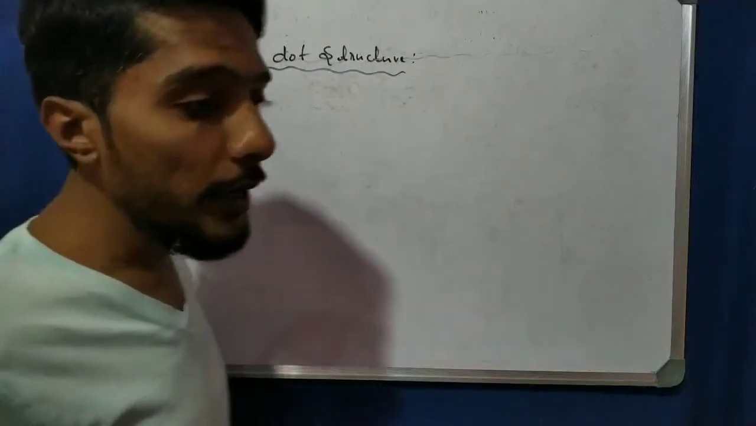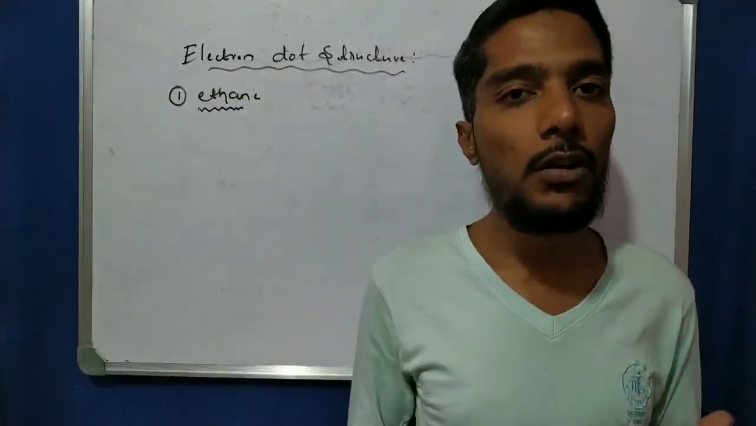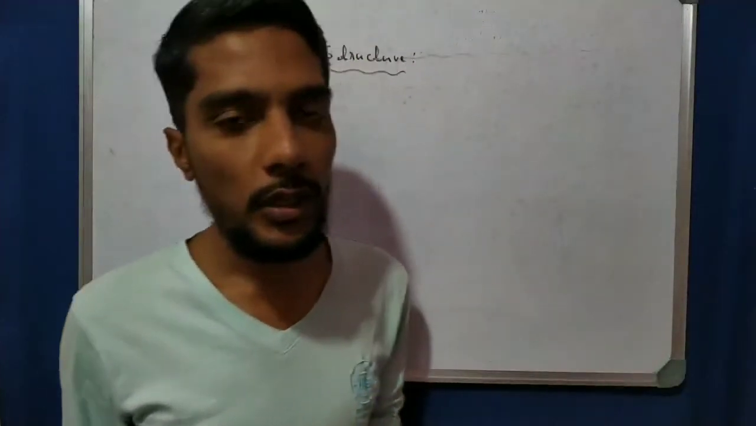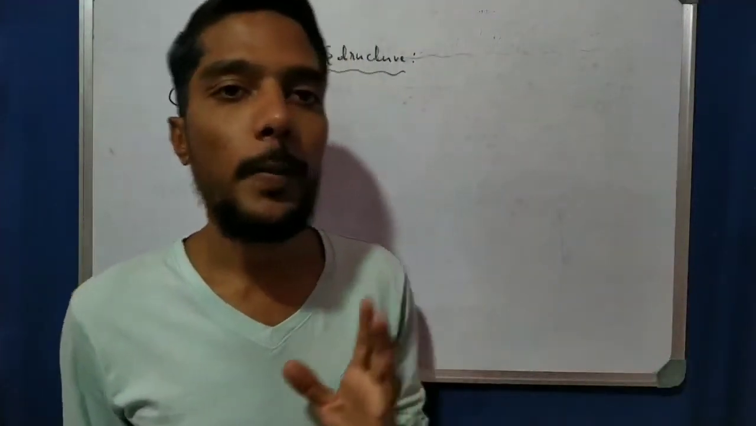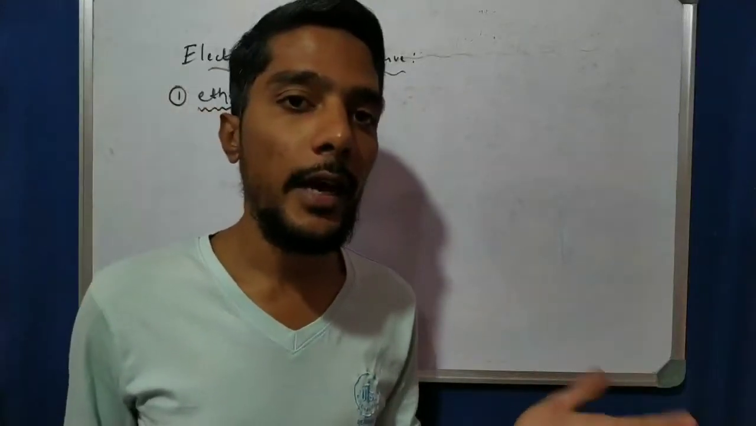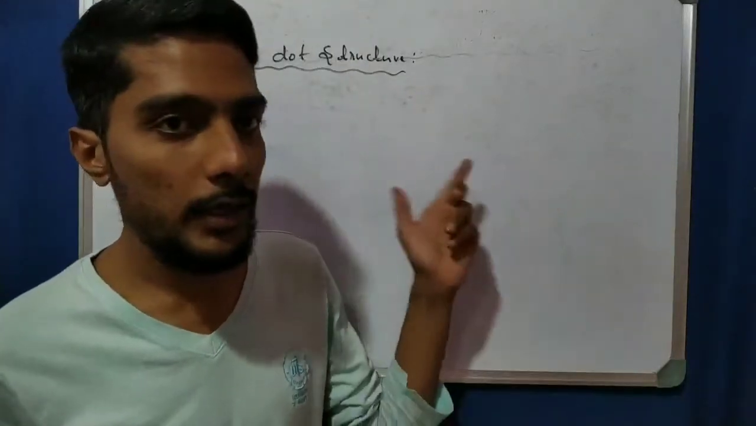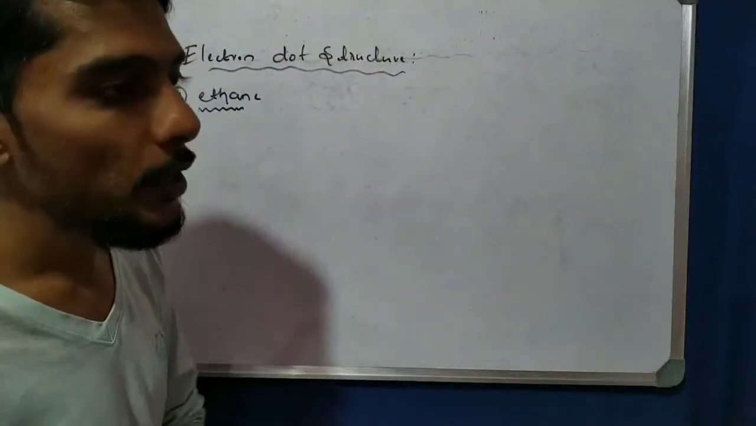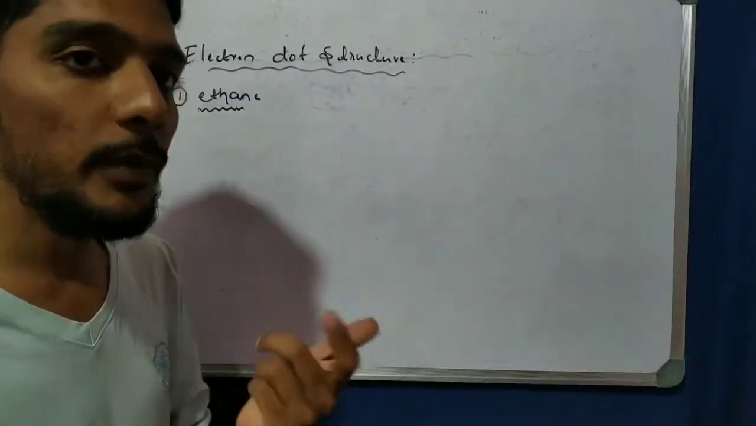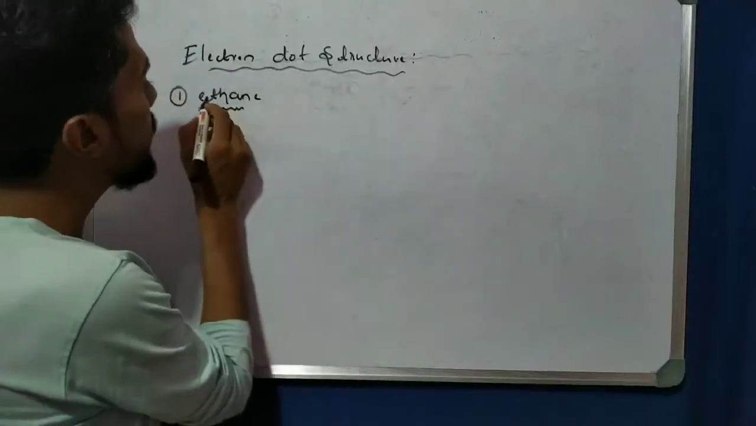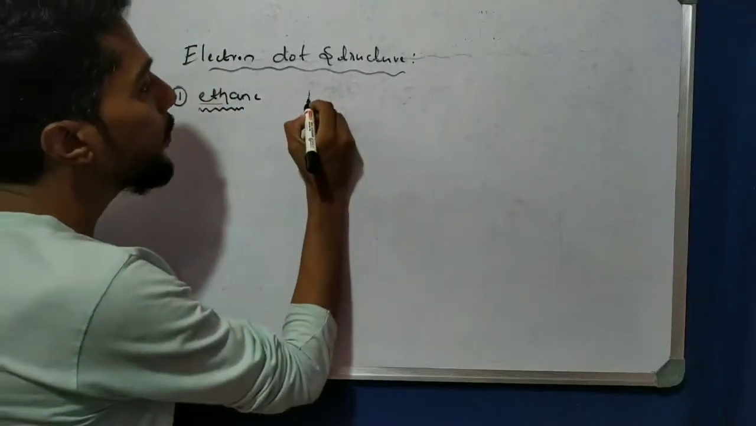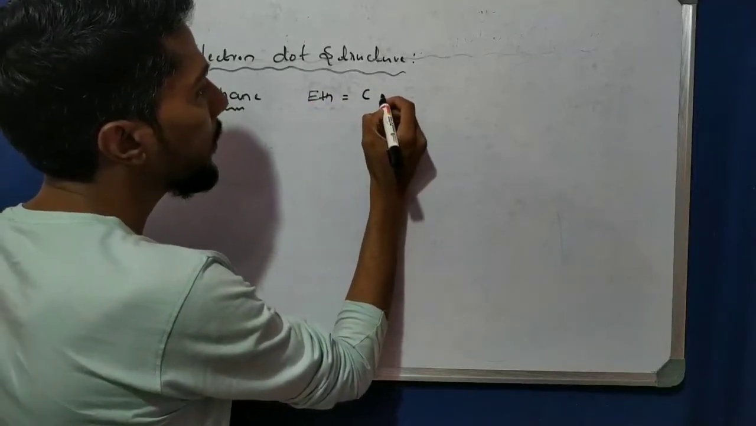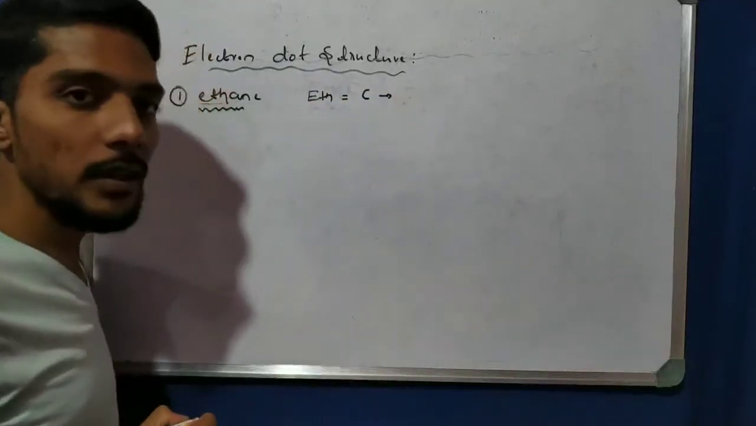For drawing an electron dot structure, it is nothing but writing the structure, right? So we require a formula. It is CH, carbon and hydrogen, because ethane is a hydrocarbon, right? So now let's see, eth means what? In eth, how many carbons are there?